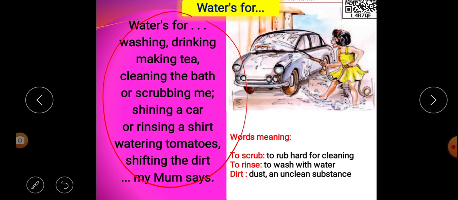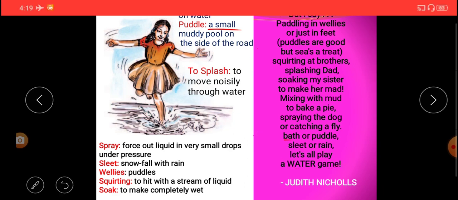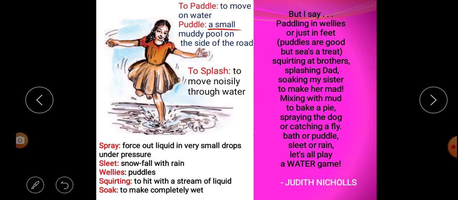But now let us once more discuss what the poetess says about the use of water. Here it says that water is for what? Paddling in valleys. Water is for what? Squirting at brothers. Water is for what? Splashing dad. And water is for what? Sucking her sister and making her mad, or making her crazy.